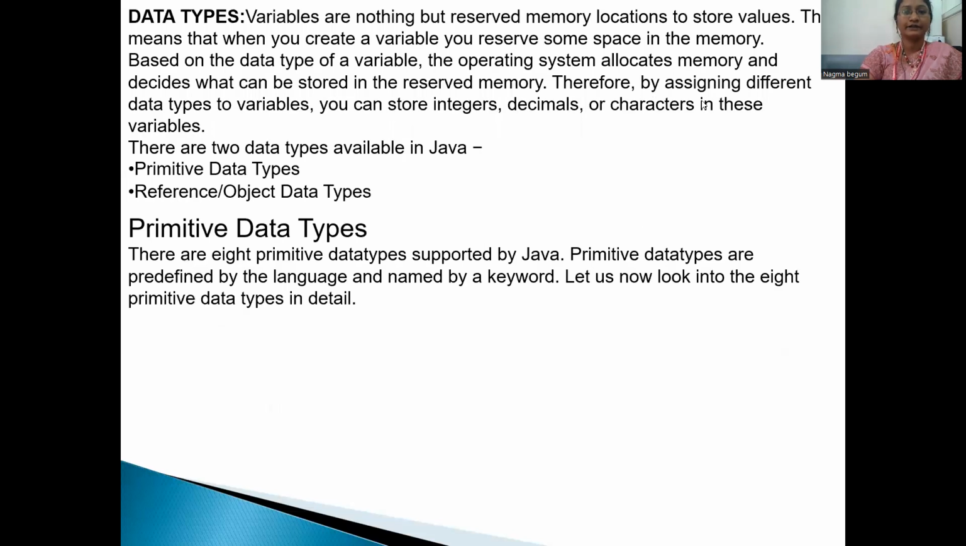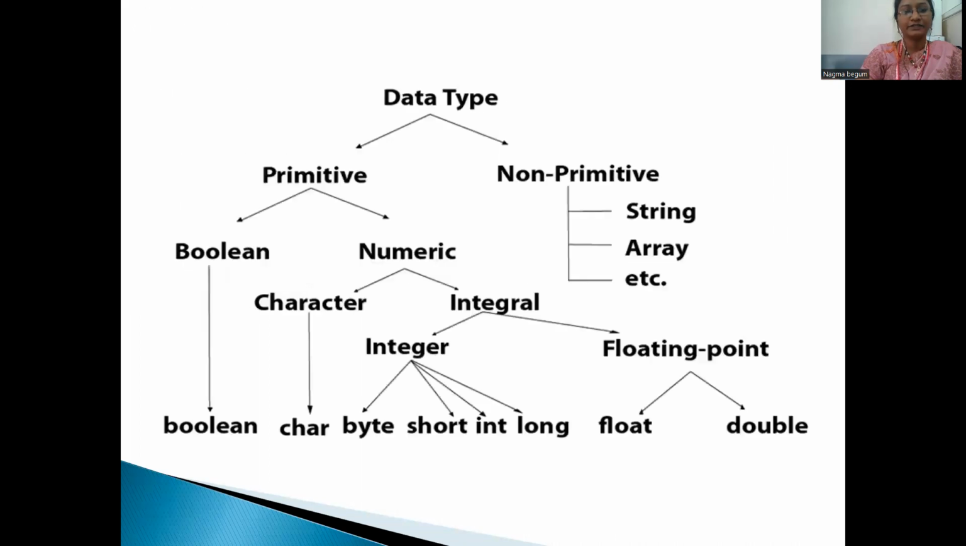Next, what are data types? Now I'll discuss data types. In Java, data types specify the different sizes and values that can be stored in a variable. There are two types of data types in Java. The first one is the primitive data type, and the second is the non-primitive data type. There are 8 primitive data types supported by Java. Primitive data types are predefined by the language and named by a keyword. Let us now look into the 8 primitive data types in detail.